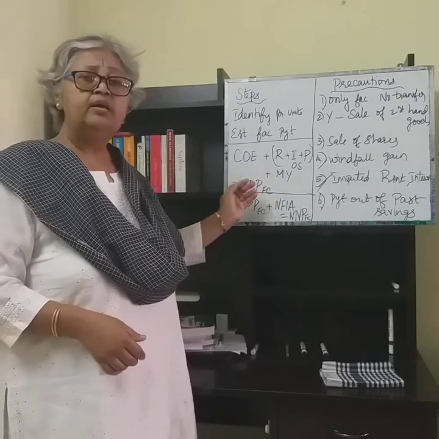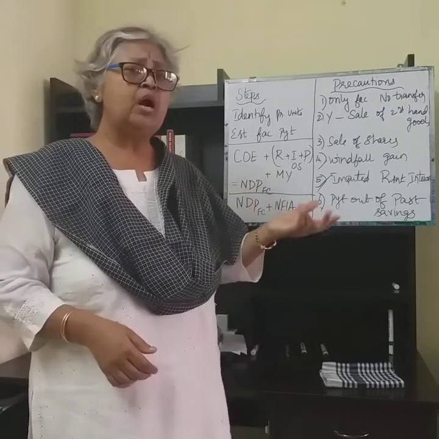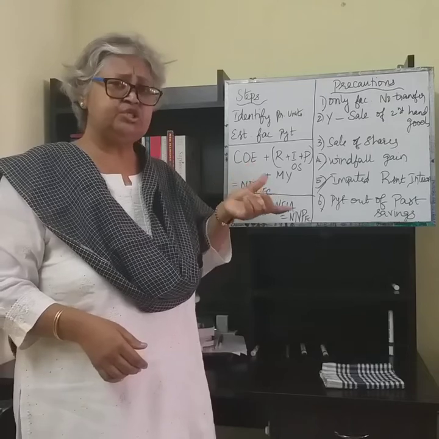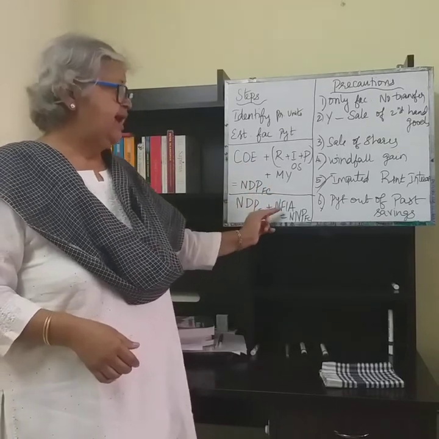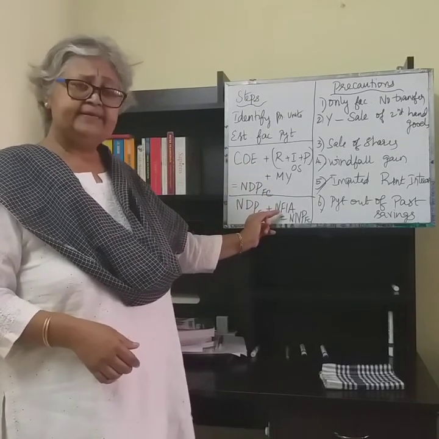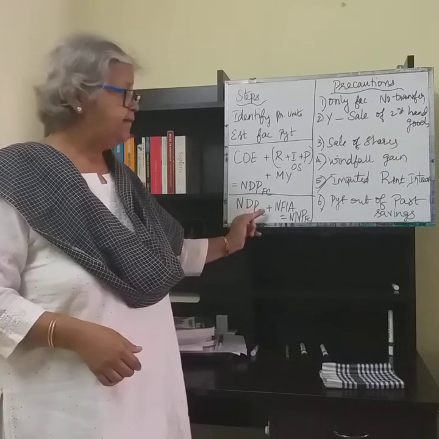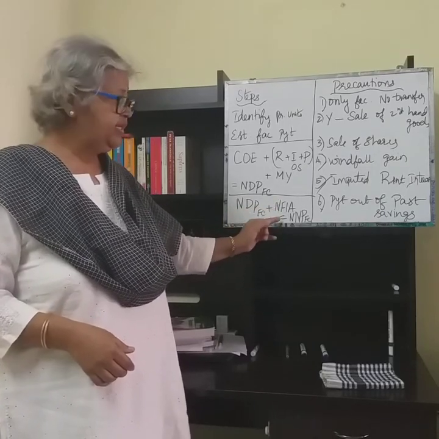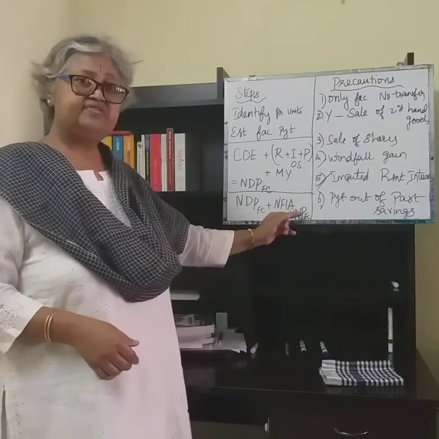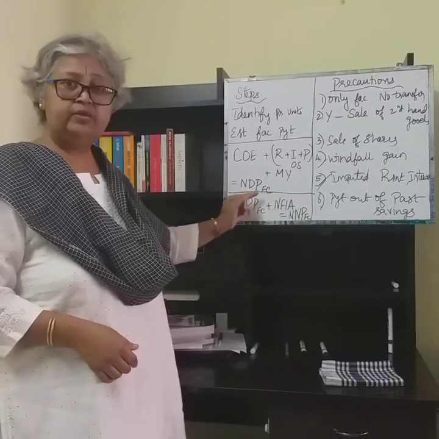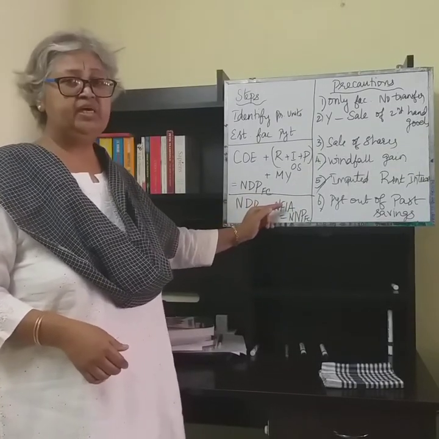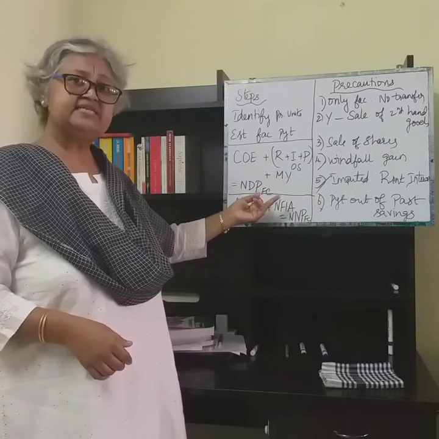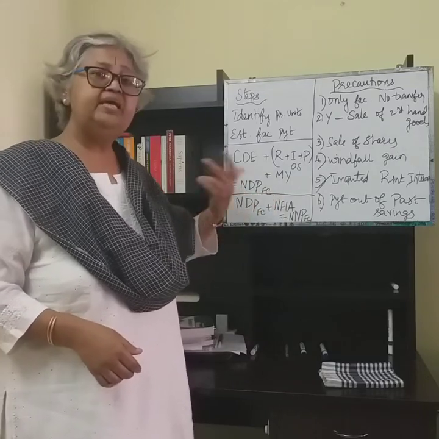From there on, to arrive at the national product, which is NNPFC, NFIA has to be added. NDPFC plus NFIA will give you NNPFC. So this calculation, you are already familiar with from the previous clippings. Let me repeat.